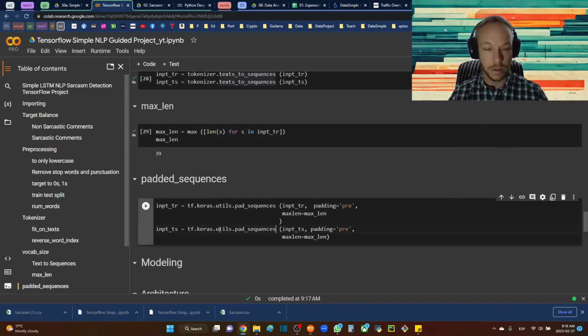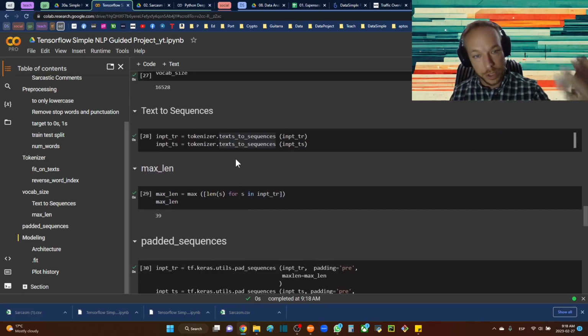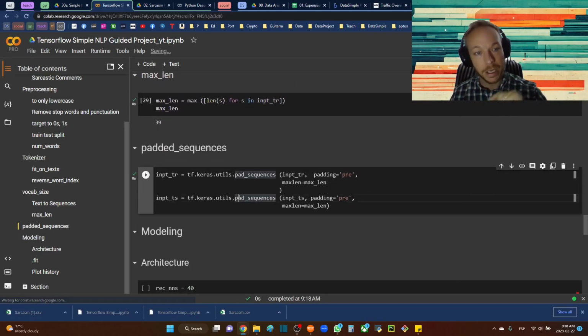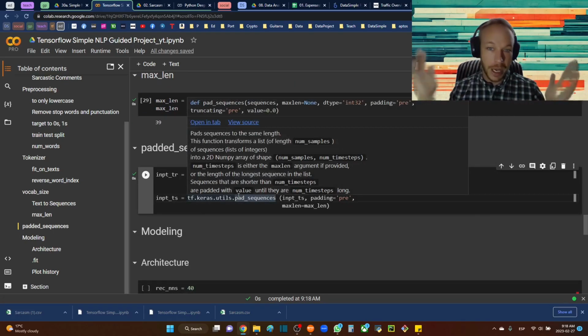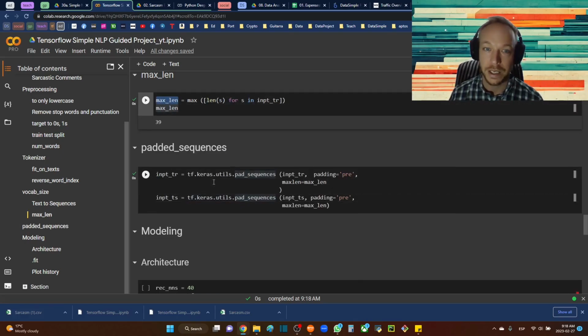Same on that. And so we have now they're all going to be the same length instead of different depending on the title. So sequences turns them into a list of words, and then padding makes them all the same length. Okay. And that's why I need this max length up above.